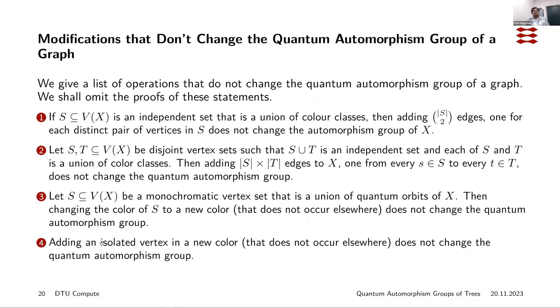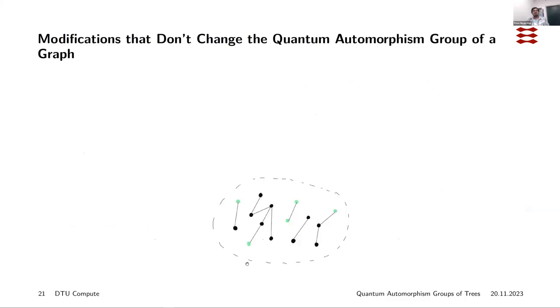And lastly, if you just add an isolated vertex in a new color that doesn't occur elsewhere, then this doesn't change the quantum automorphism group. So if you have some graph and you just add a new vertex that is isolated, and it's in a different color, this color shouldn't be anywhere else in the graph.